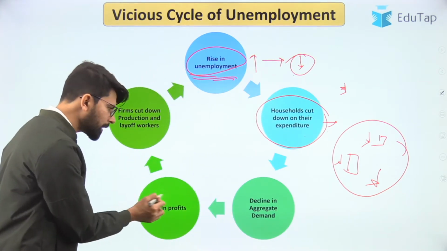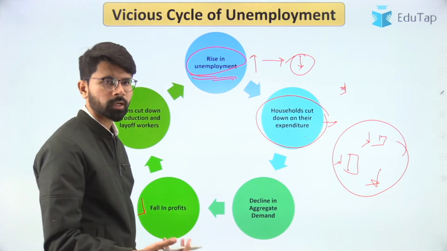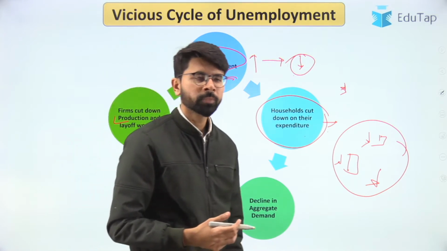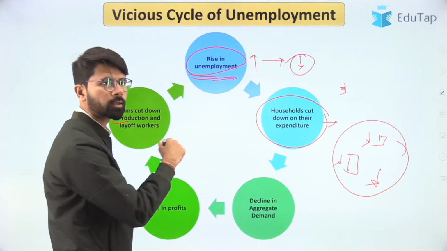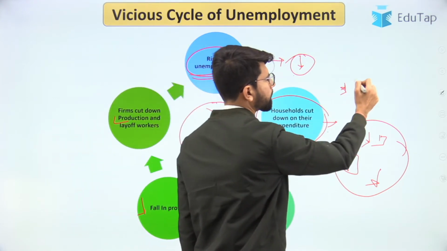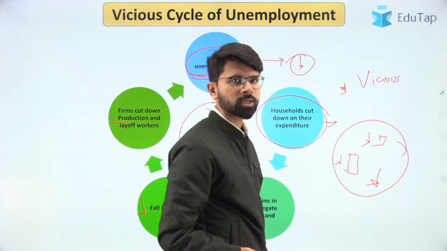If there is less demand in the companies from the public, then there is a fall in profits for the companies. Then they will tend to fire the workers who are also working. Then the rise in unemployment cycle continues. So this is a vicious cycle. We have to break this vicious cycle. How do we break this?